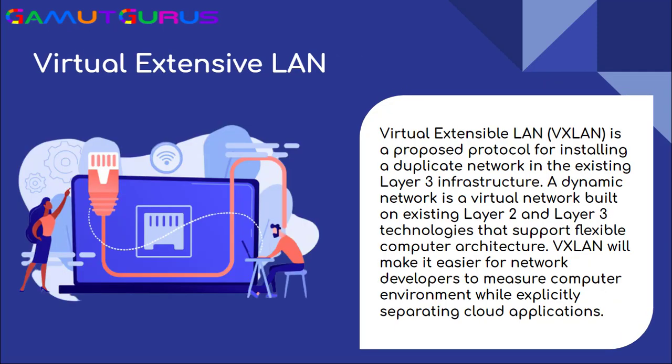Let's talk about what is virtual extensible LAN. Virtual extensible local area network is a proposed protocol for installing a duplicate network in the existing layer 3 infrastructure. A dynamic network is a virtual network that builds on existing layer 2 and layer 3 technologies that support flexible computer architecture. Virtual extensible local area network will make it easier for computer developers to scale computer environments while explicitly separating cloud applications and the networks.